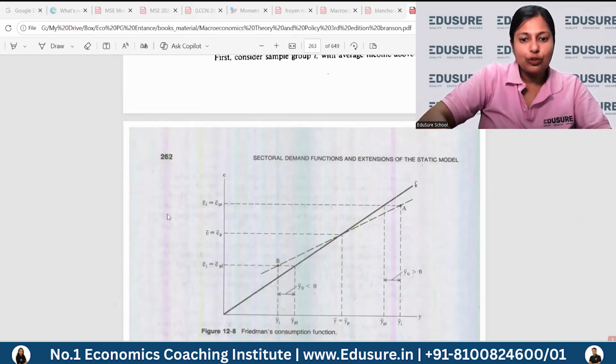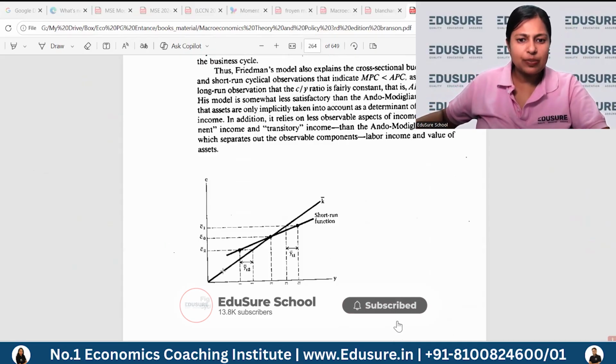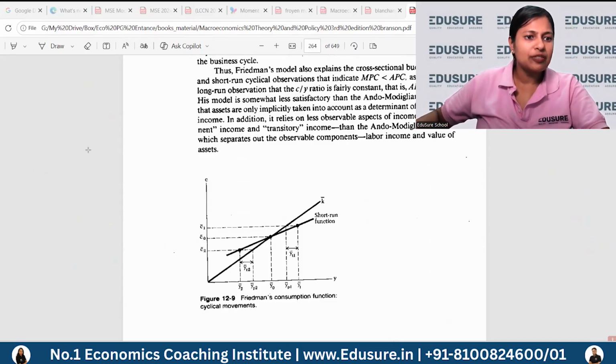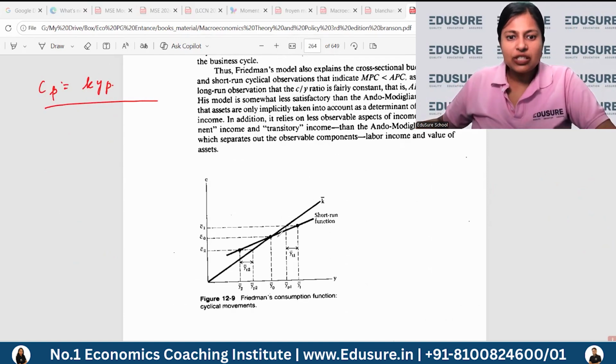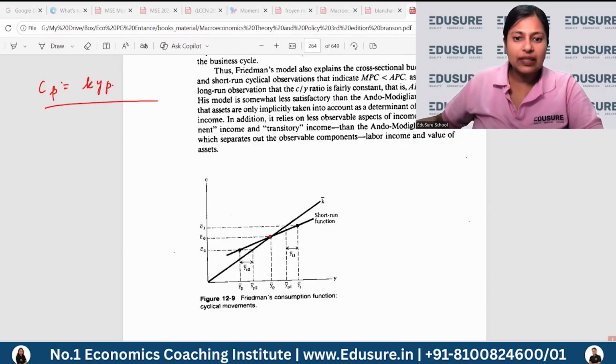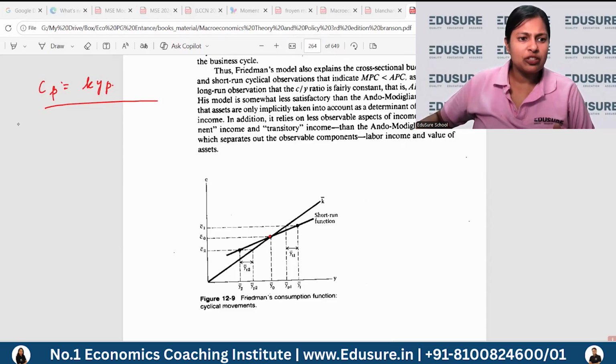Now the same analysis we will do across time series, right? So again, for the time series bit, long run average consumption is a function of permanent income. So this is easy to understand. And this is a short run consumption function in time, in case it's a good year. So in this case, the movement from a point to the right is not a section of population, but a good year or a bad year.